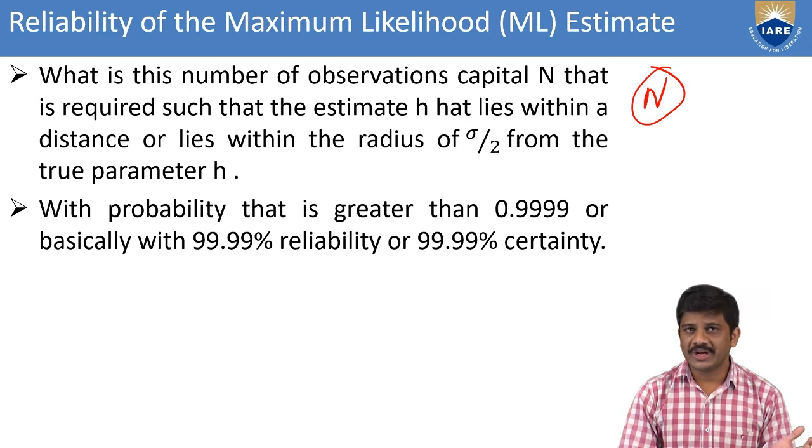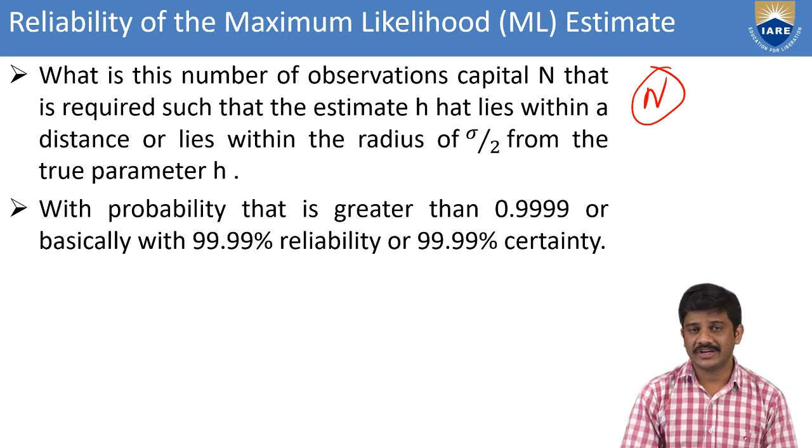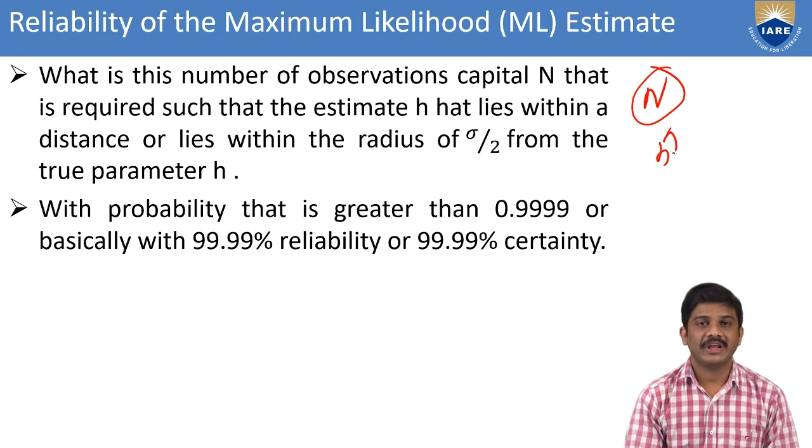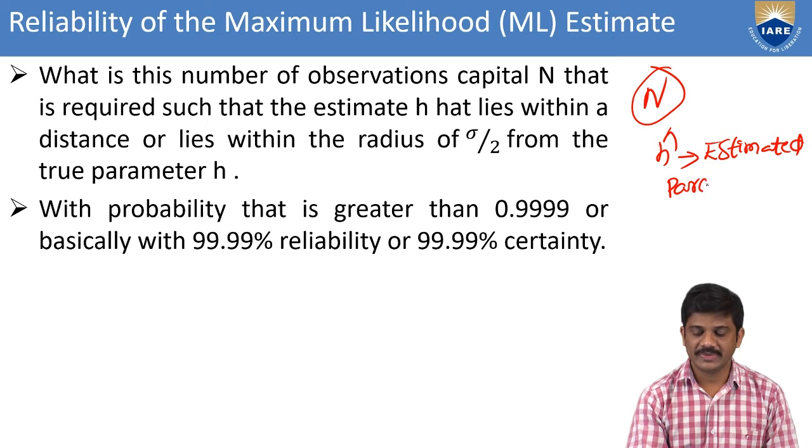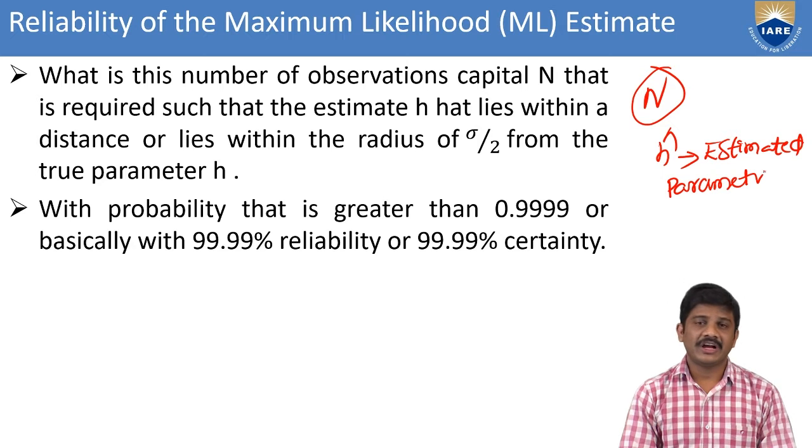Whenever you go for the observations required such that the estimation, it takes h hat. H hat is the estimated parameter within the distance, that is, within the interval distance.